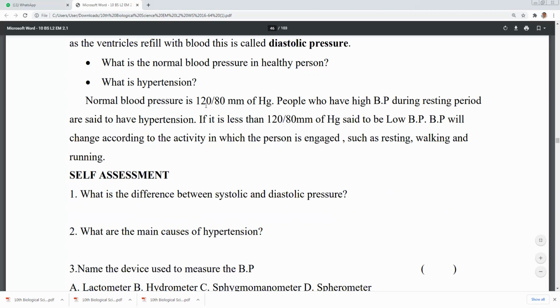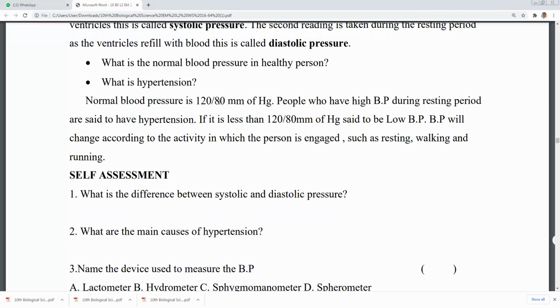120 is the systolic pressure, 80 is the diastolic pressure, and SD you have to remember. S means systolic pressure, which is 120 always. D means diastolic pressure, which is always 80. So keep this in your mind whenever this question is asked in the examination hall. What is normal blood pressure? 120 by 80. 120 indicates the systolic pressure, and 80 indicates the diastolic pressure.